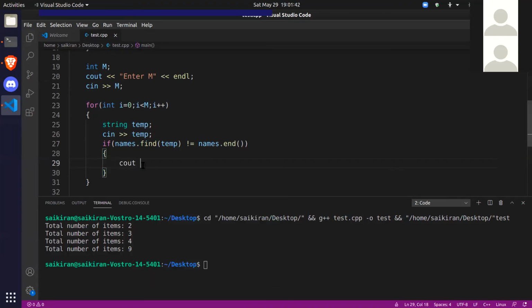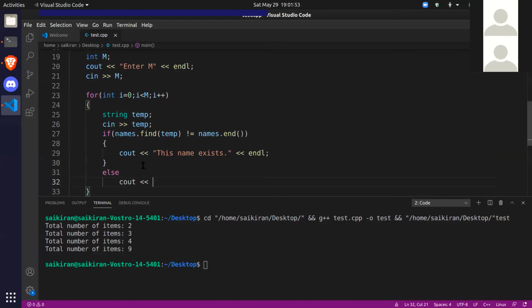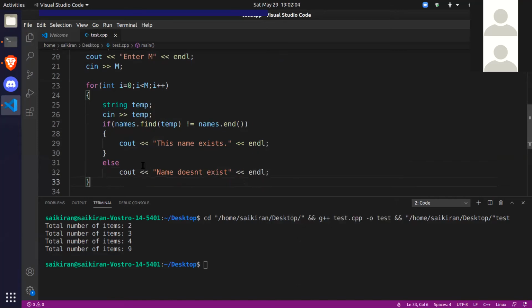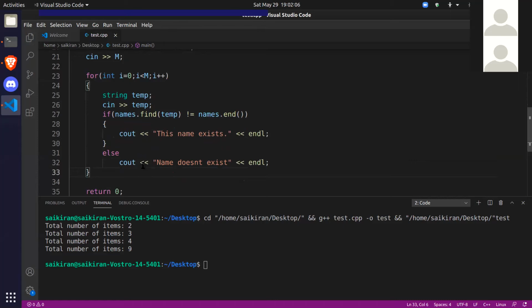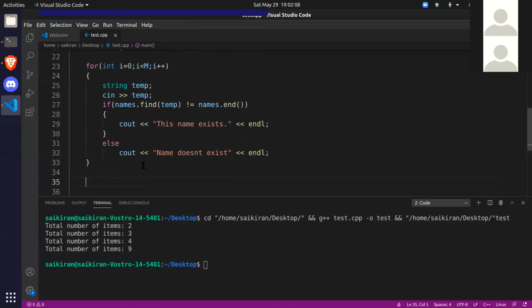So we'll say this name exists, or else say that it does not exist. Name doesn't exist. Okay, so these are our M queries. So let's just run this program.